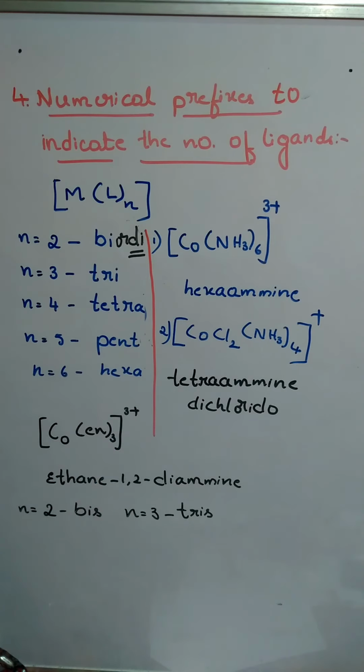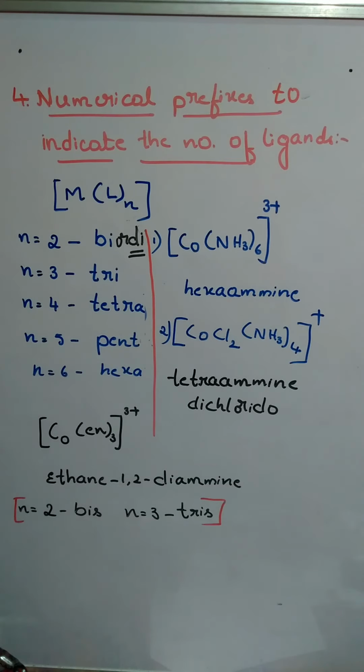The number of ligands is mentioned as bis if it is 2, and if 3 is there, then it is tris. So we'll try to name this compound. This is an extra part. We are going to write the name of this one.